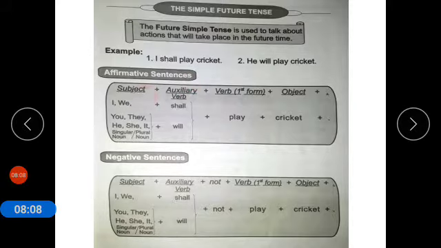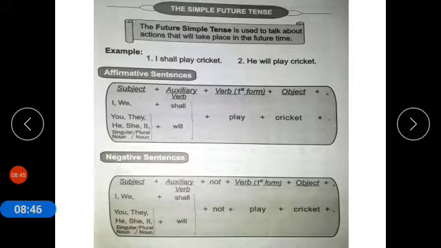Affirmative sentences, subject, I and we. We use auxiliary verb shall with I and we. I and we are used with shall with first form of verb plus object. And you, they, he, she, it, singular noun or plural noun are used with will plus first form of verb and object. So I shall play cricket or you will play cricket. So in simple future tense we use shall and will as auxiliary verbs.